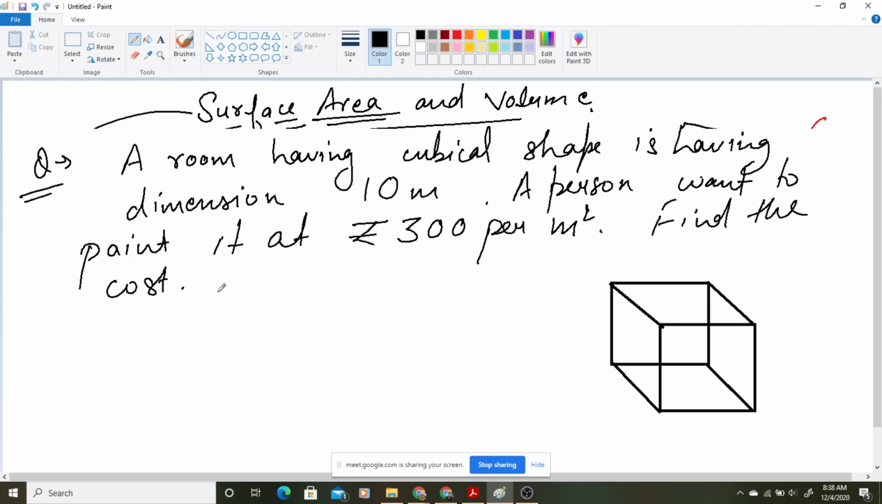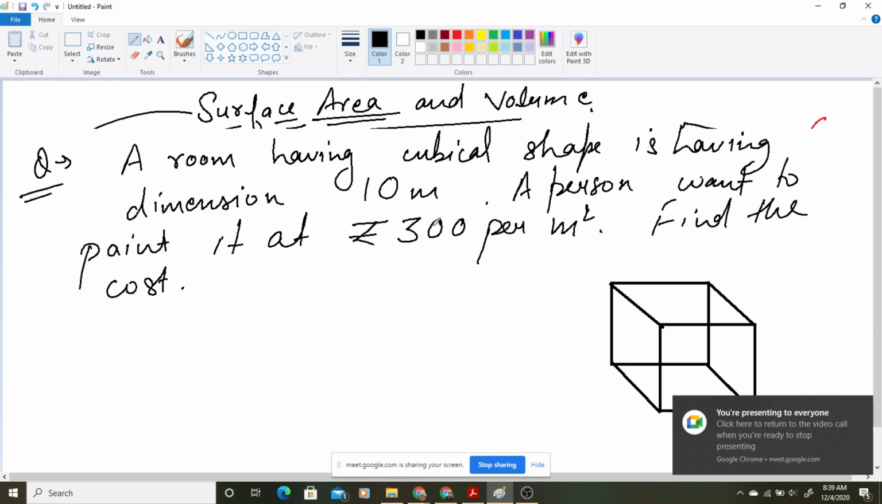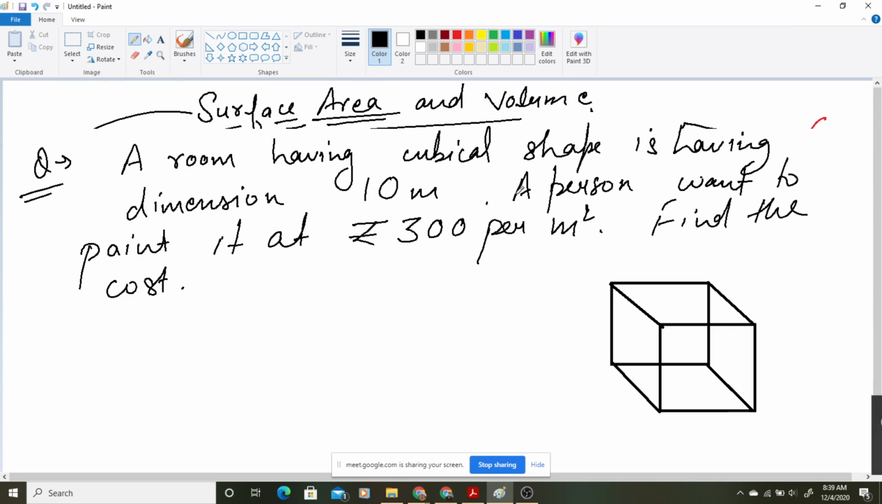So what will we find out? Should we find total surface area or curved surface area? In the question it is not clearly mentioned where you are painting, but you should have that common understanding. You have to think a little that if you are painting, you will be painting its four walls and the ceiling also, that means the top. So you will be finding the area to be painted. That thing you will be finding out.